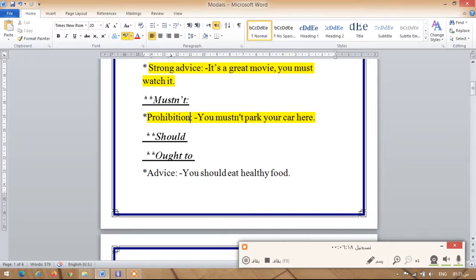Prohibition means something that you are not allowed to do, you can't do, or something you are forbidden to do. Also, it means that you can't do it.